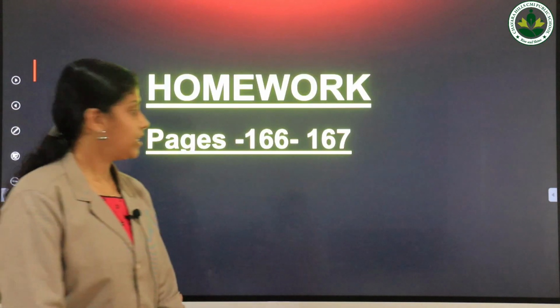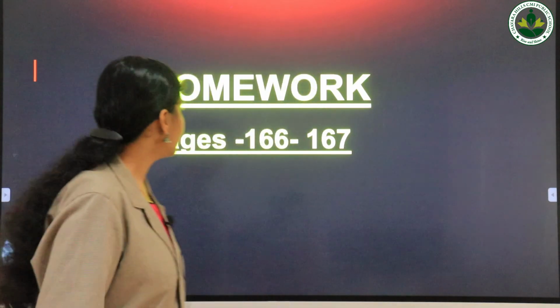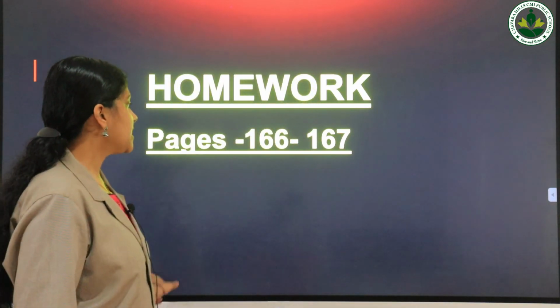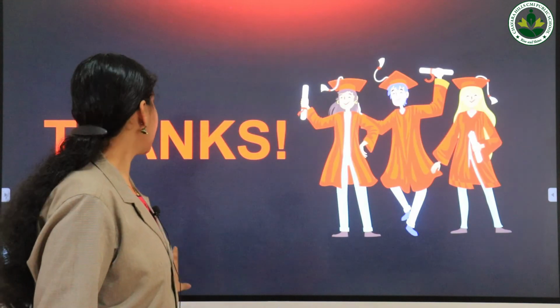Today we discussed the topic suffixes and prefixes, and this is your homework, pages 166 and 167.